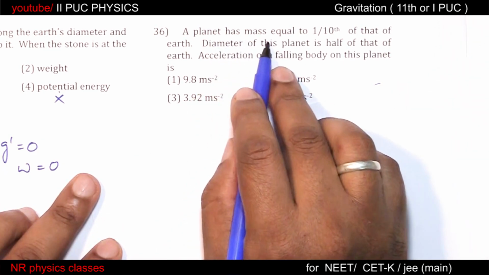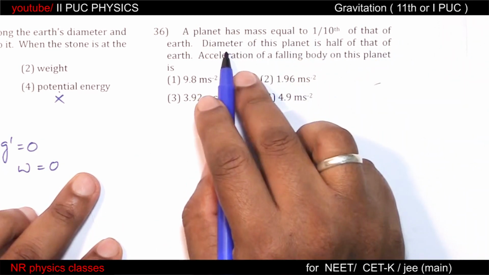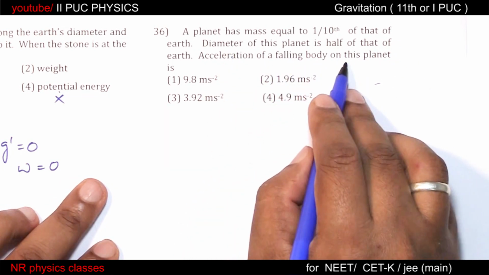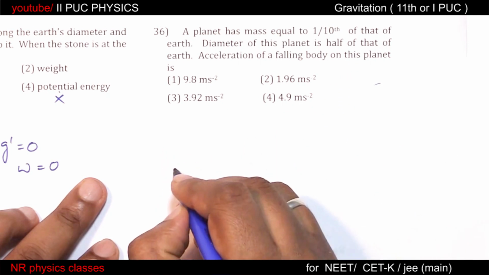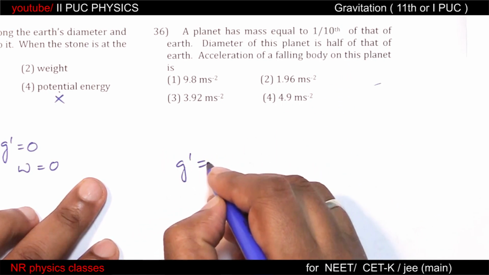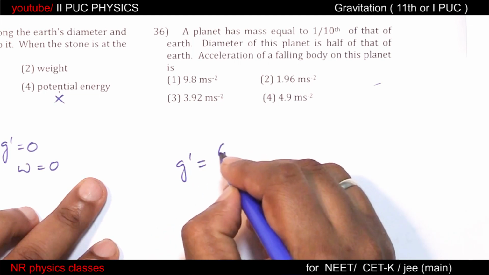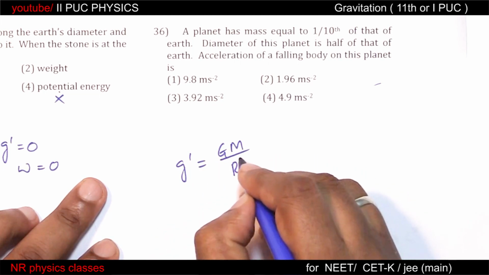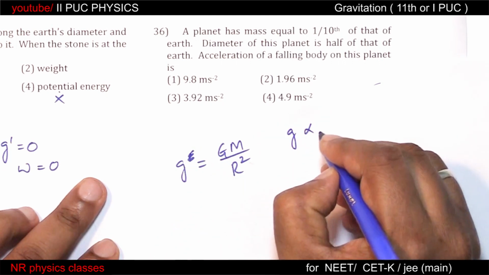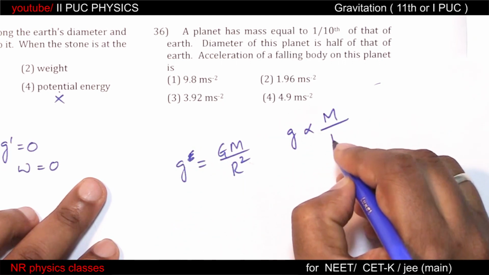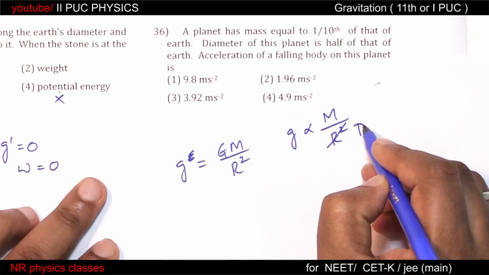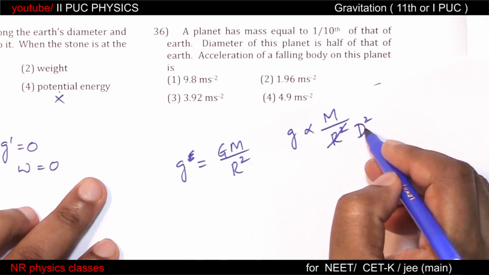A planet has mass equal to 1/10 of Earth, diameter of the planet is half. Acceleration of the falling body? So let us use g equal to GM by r square, or g is proportional to m by r square. Radius square is proportional to diameter square because radius is proportional to diameter.